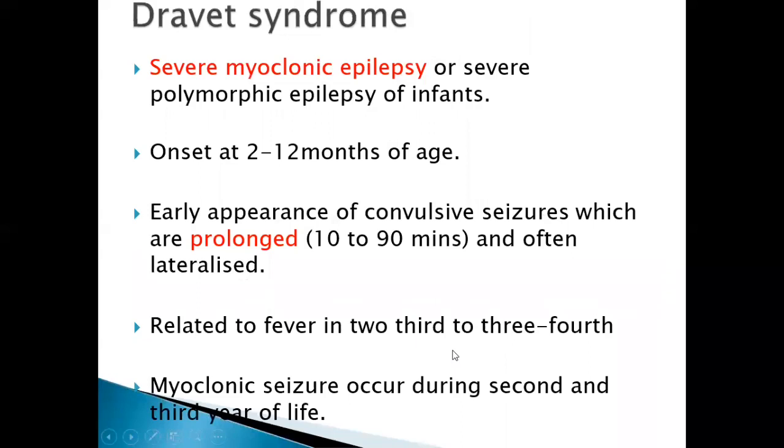Next is Dravet syndrome, another important one. Dravet syndrome is also called severe myoclonic epilepsy, or severe polymorphic epilepsy of infants. I will tell you when to suspect it. The important feature is febrile convulsions.